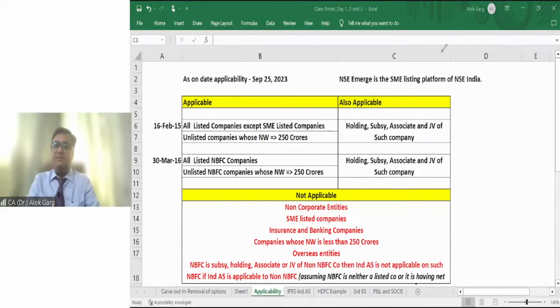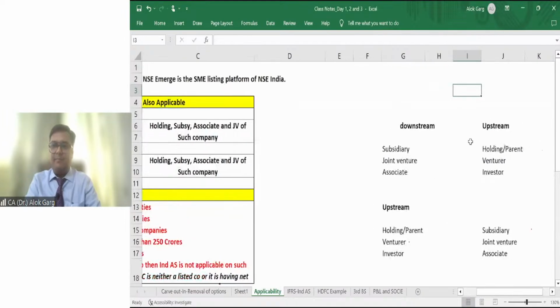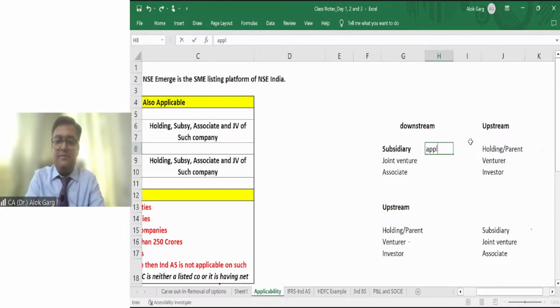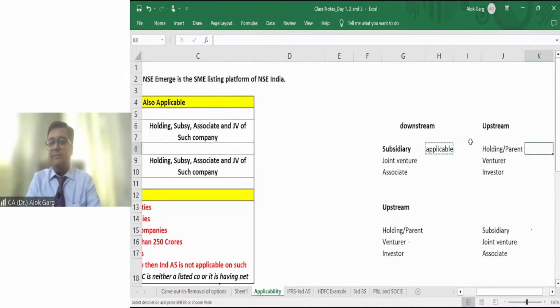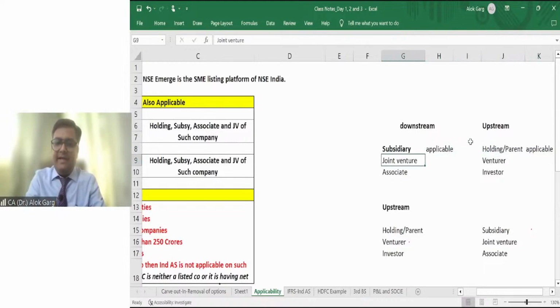Now I want to discuss one important concept with all of you. If Ind AS is applicable to a subsidiary, whether it is applicable to the holding or parent company, the answer is yes, because the word holding is covered now.